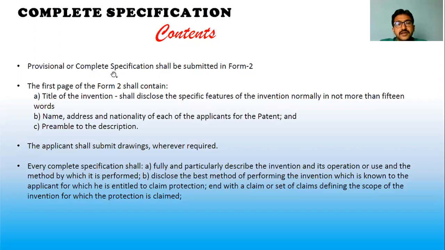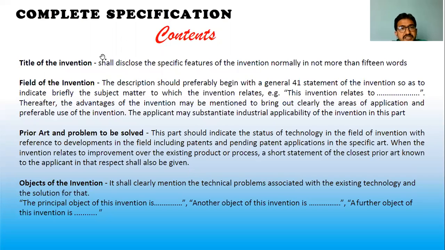I'll show you a template. It consists of the title of the invention, the name, address and nationality of each applicant, and a preamble description of your invention, and drawings are also available. In the complete specification, you fully and particularly describe the invention and its operation or use and the method by which it is performed. Disclose the best method of performing the invention known to the applicant, with a claim or set of claims defining the scope of the invention for which protection is claimed.